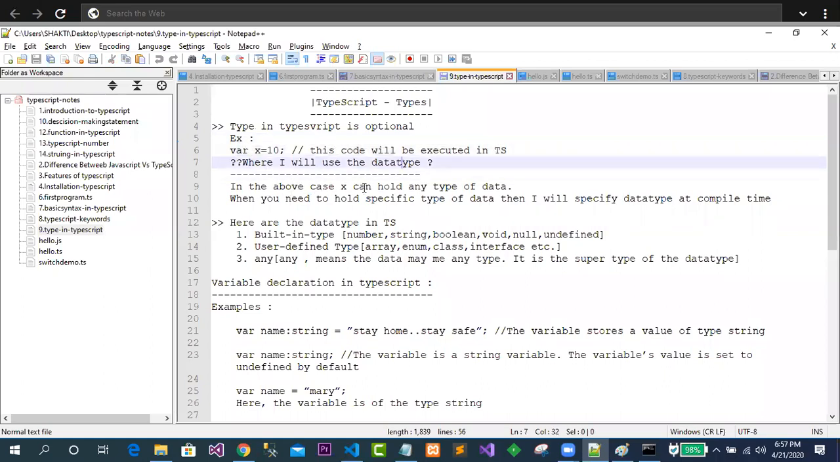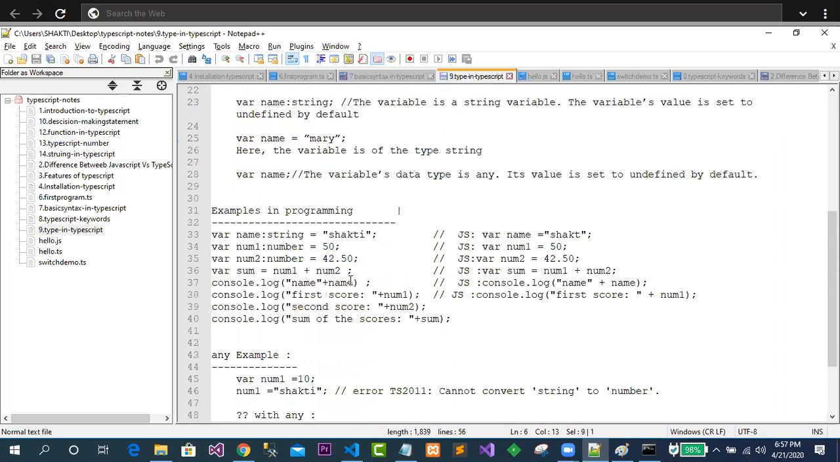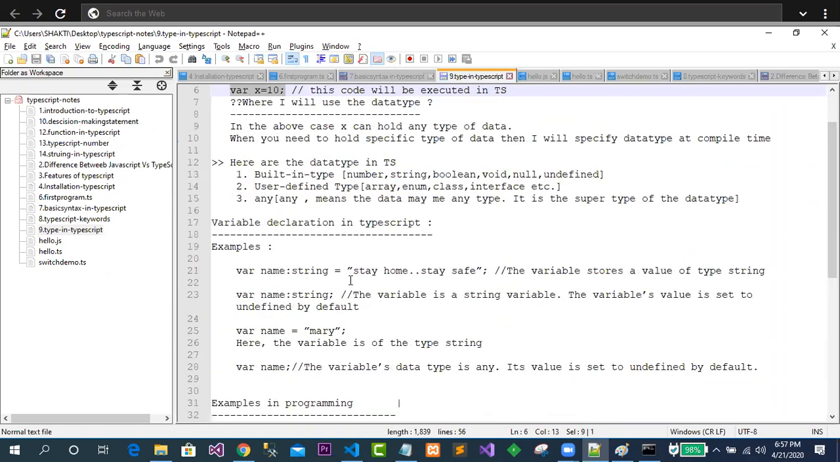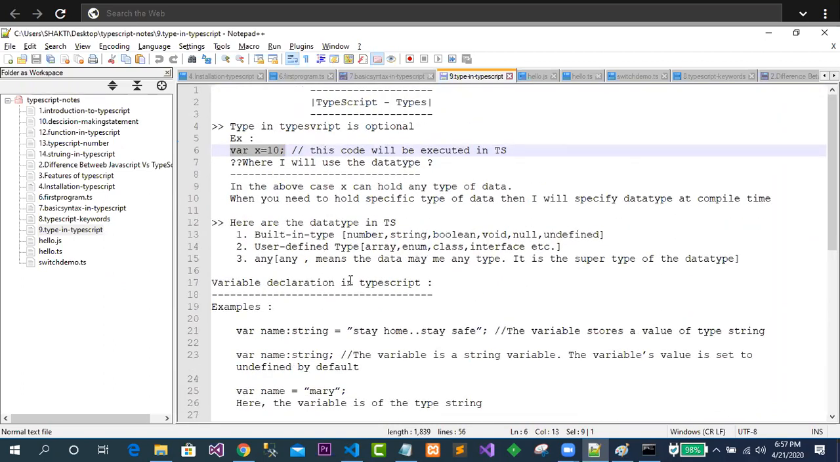So where will I use the data types? In the above case, x will hold any type of data. This is going to hold any type of data, not an issue. Clear? Now here are the data types in TS, like built-in data types. In built-in data types, we can find number, string, boolean, void, null, and undefined. Clear? So these are the built-in data types we are going to use.